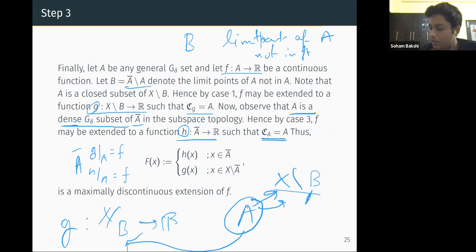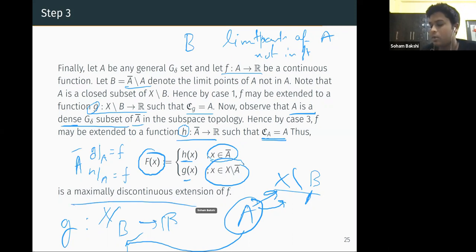So now we define a function capital F(x) to be h(x) when x is in A closure and g(x) when x is not in A closure. And we claim that this is a maximally discontinuous extension of f. Not very hard to see. Why? Because, okay, what we want to prove is that this is continuous exactly on A. So this is continuous on A because for any sequence converging to a point in A, the function values also converge, because they are either from this or from this, and both are continuous exactly on A. And why is it discontinuous elsewhere?